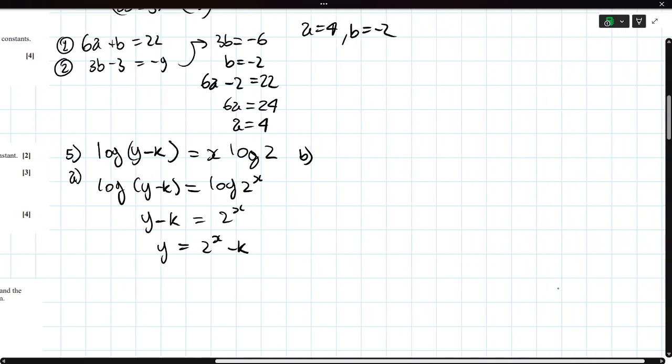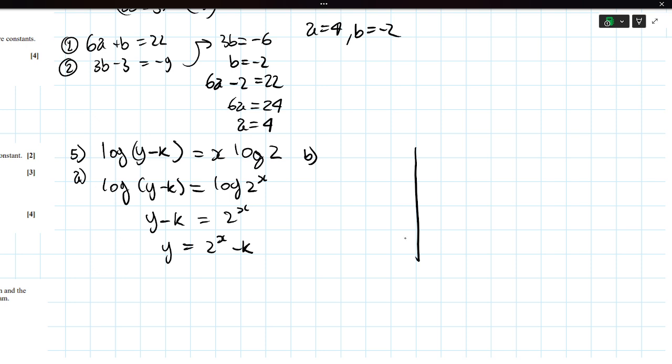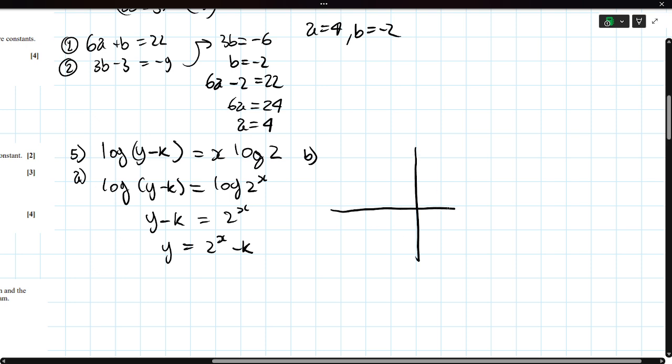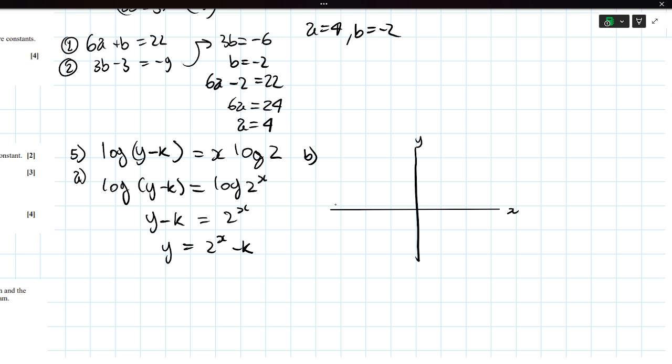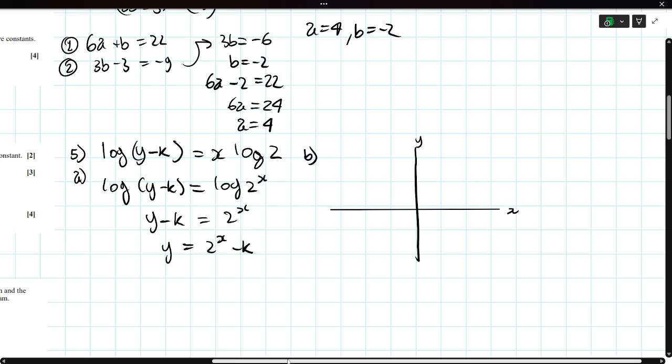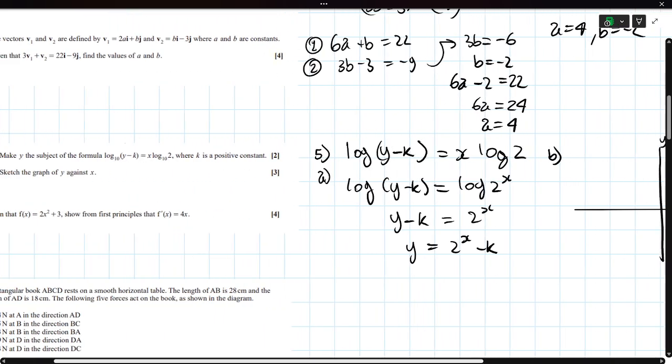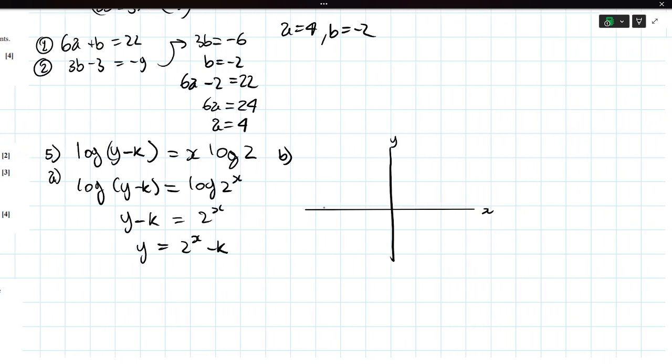Sketch y against x, again, not a problem. This is like a classic exponential graph, x, y. I don't know how large k is, that's the issue. It's a positive constant. Okay, so good. This is what my graph is going to look like.